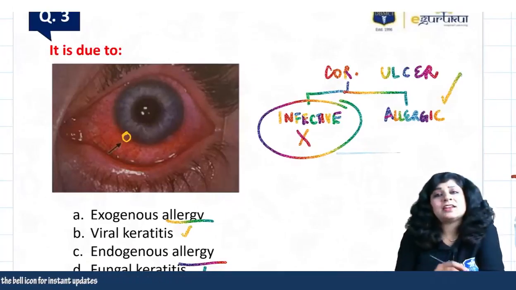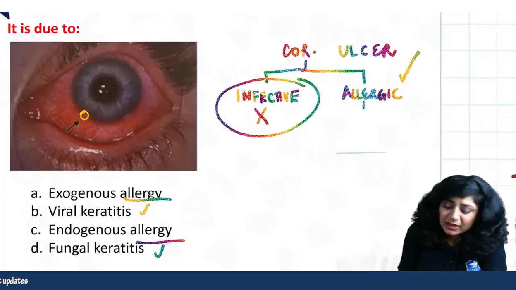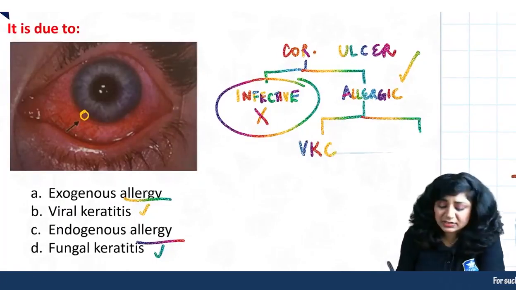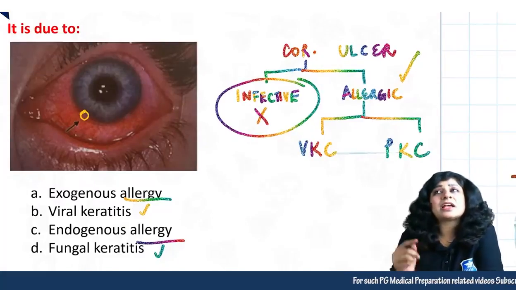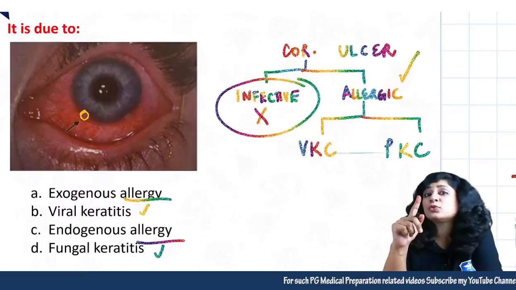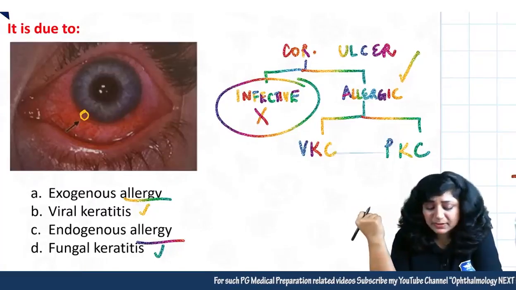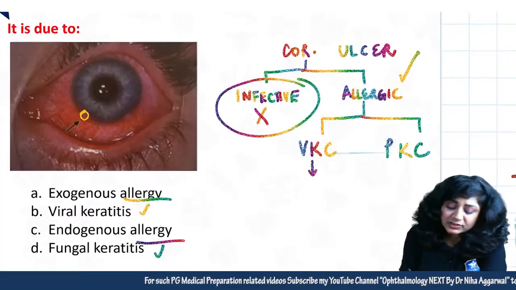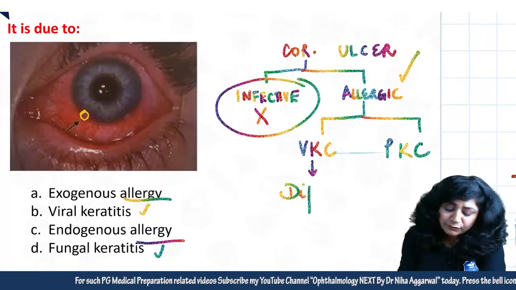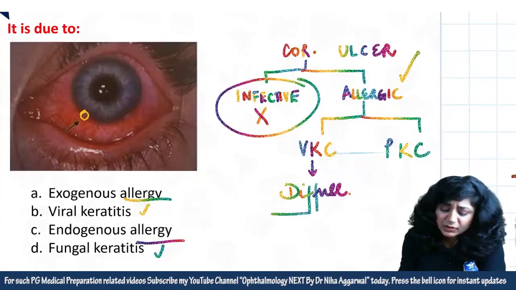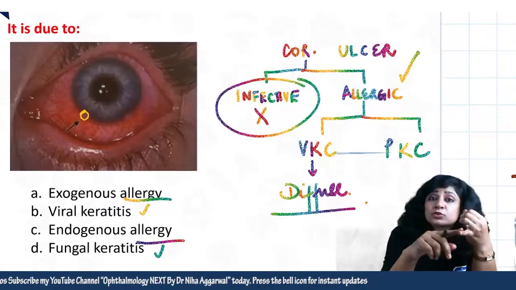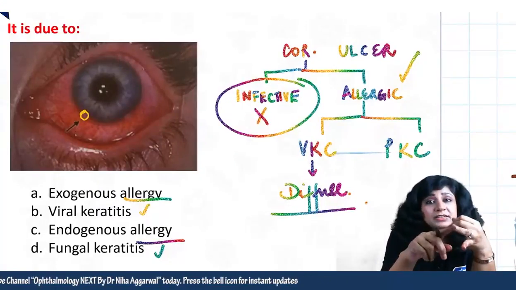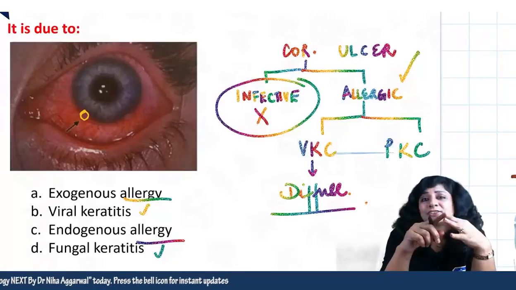So that means this is allergic. Now in allergic we have mainly two kinds: either vernal keratoconjunctivitis or phlyctenular keratoconjunctivitis. In the last live session I had shown you the images also, and today we will see them again. Now in vernal keratoconjunctivitis you will get a diffuse condition where you get a cobblestone appearance, Horner-Trantas spots, triangular congestion.